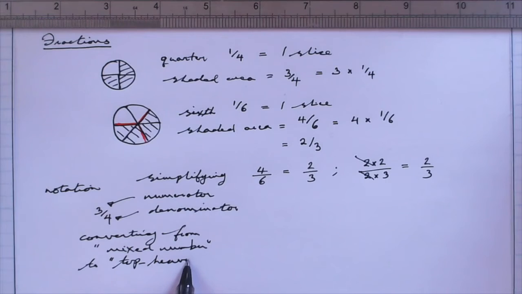So I'm using these terms as they're terms that you may have come across at school or in your former studies. These terms are not set in stone. Sometimes one refers to a top-heavy fraction as an improper fraction. If you've seen the tutorial that I made on numbers, we talked about rational numbers as fractions of integers, and we saw there it's very natural to think about fractions that are improper or top-heavy. They appear very naturally on the number line.